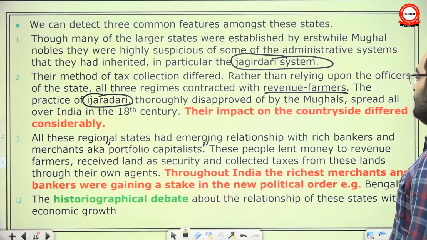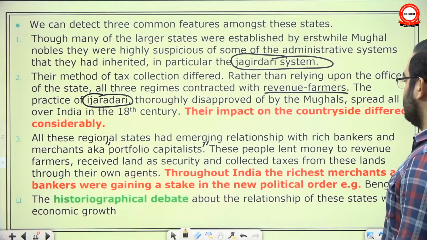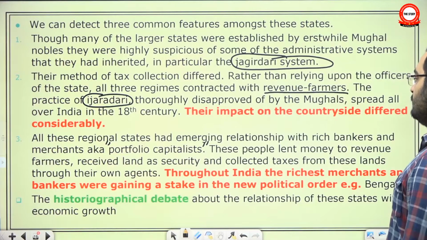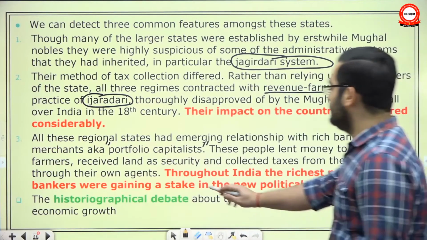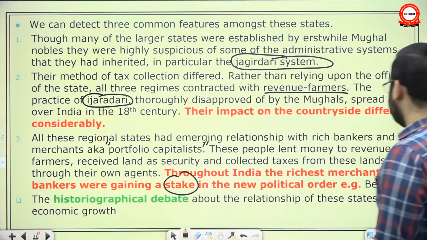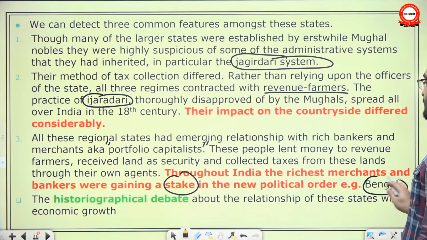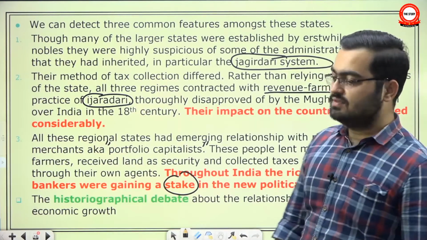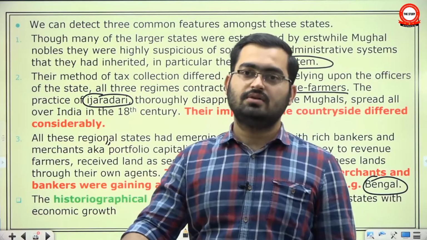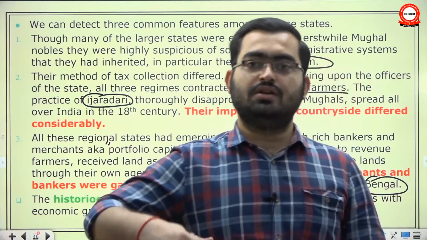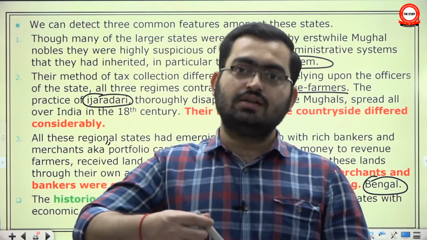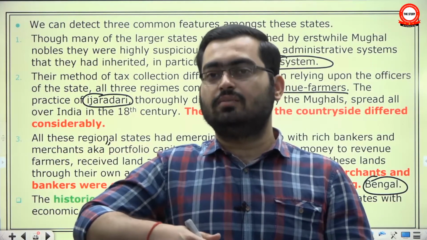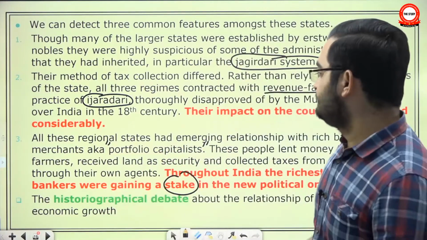These people lent money to revenue farmers, received land as security, and collected taxes from these lands through their own agents. Throughout India, the richest merchants and bankers were gaining a stake in the new political order. For example, in Bengal, they gained so much stake that once Sirajuddaula became a problem for them, they conspired with the East India Company to remove him. Such was the sudden increase in their power, and it was unthinkable during the time of the Mughal emperor.